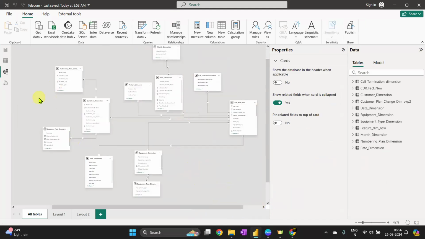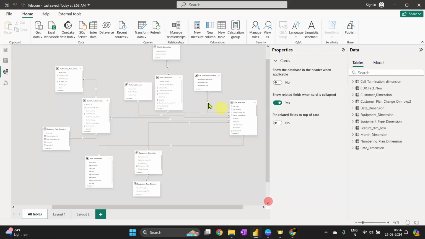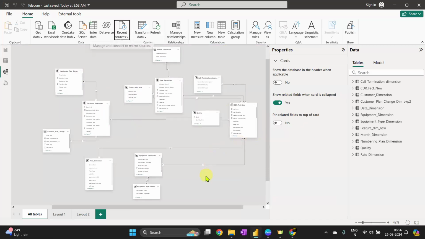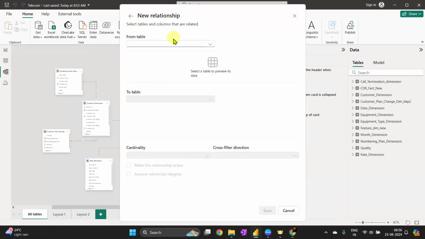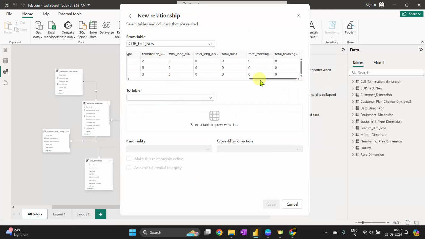When something important has been deleted, instead of deleting everything and starting from scratch, you can just go through the recent sources and check for the telecom data. You know the quality table is the one you have missed. So I will just select the quality table and load it. Every remaining table will stay as it is, and the whole model is going to be there as it is. All I have to focus on after that is how the quality table is going to connect with the others. You do not have to remove or delete every other part. It is just that single table you deleted, and you can bring it back.